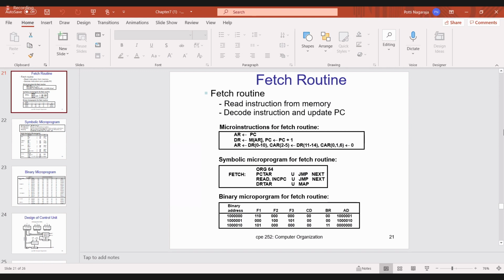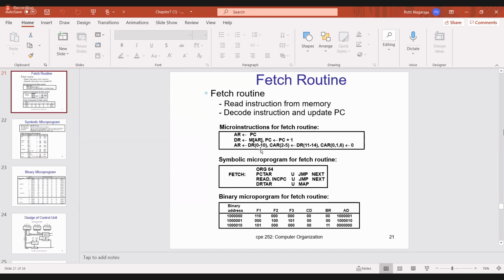Is it okay? M of AR means in that memory location, whatever AR is, it is nothing but some memory address, no? So in that address, whatever is there, the instruction code, I have to transfer to DR. Then increment PC by 1. Yesterday I already said DR 0 to 10 transfer to AR, and DR 11 to 14 transfer to CAR 2 to 5, and the remaining 3 bits are 0.